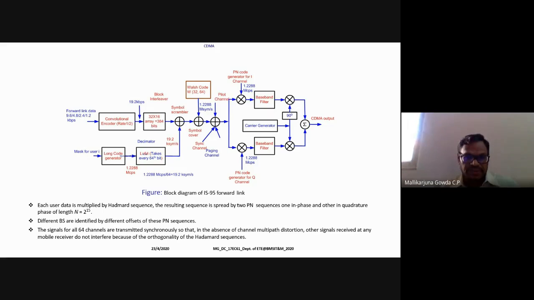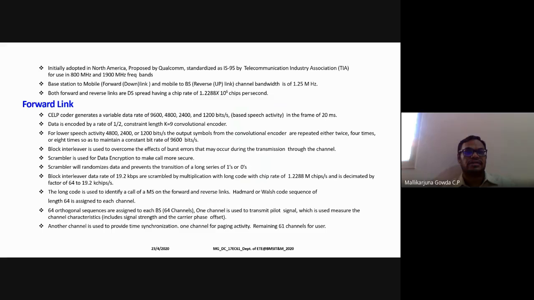The type of speech coder used here is CELP, that is code excited linear predictive coding. CELP is the speech coder that generates variable data rate of 9600, 4800, 2400 and 1200 bits per second.